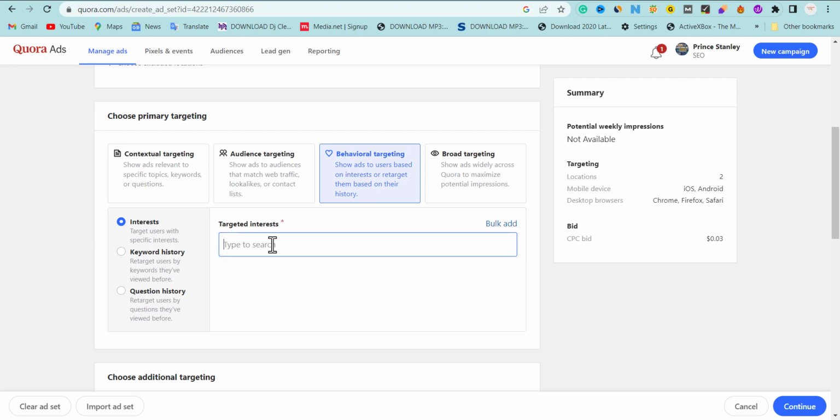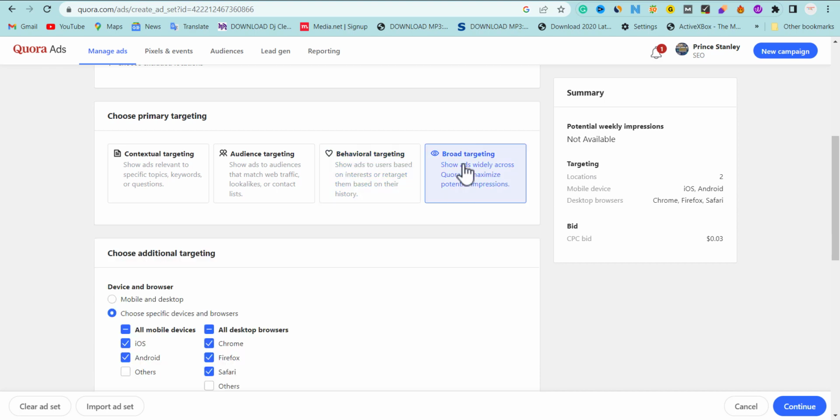You can put those behaviors here. That's why you need to understand your audience. You can just easily put those keywords, so whenever they type anything, or try to read something related to their behavior on Quora, they will see your campaign.